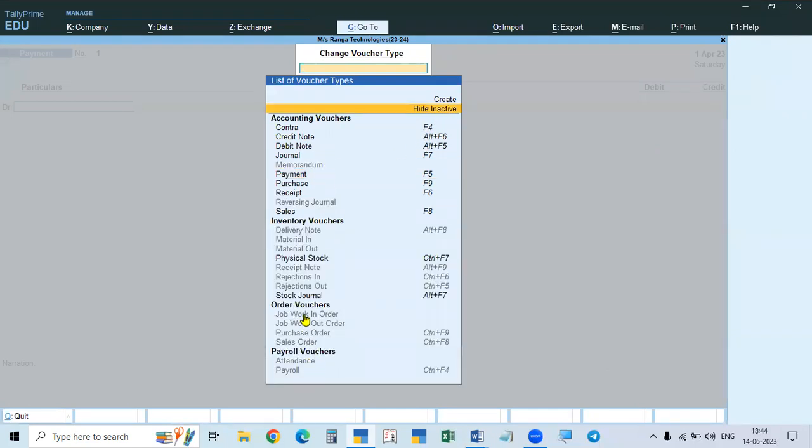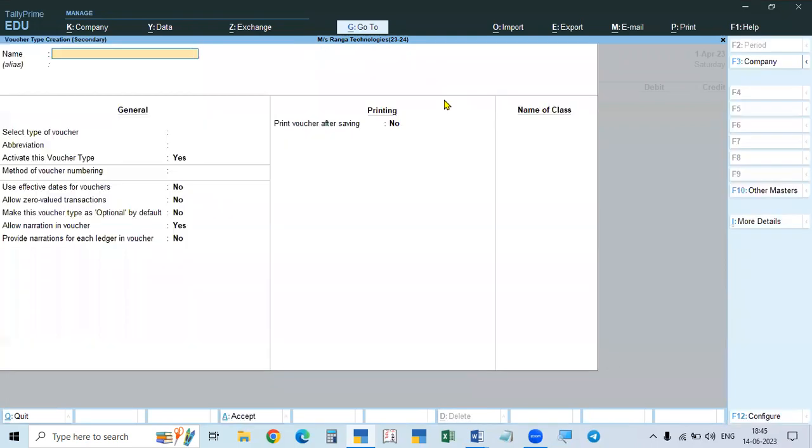In the inventory vouchers, it will be available. But in the inventory vouchers, it is not available. Stock journal is available, but manufacturing voucher is not available. So what we have to do is we have to create the manufacturing voucher. So we call it as manufacturing voucher or journal.